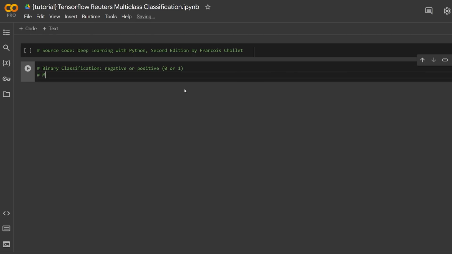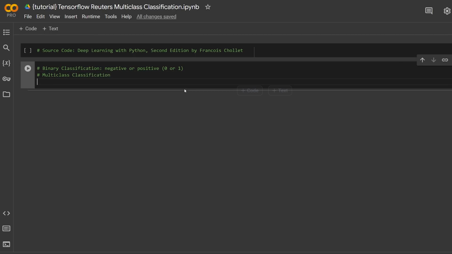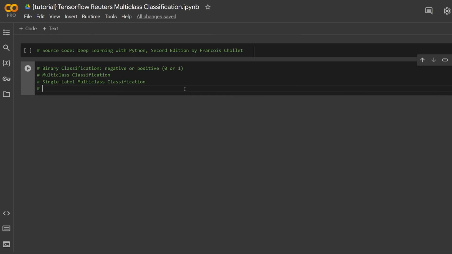So that's only two options, but in the real world, sometimes you have a lot of options. That would be multi-class classification, which you can actually break down further into single label multi-class classification and also multi-label multi-class classification. These sound very similar, but they fall under multi-class classification. Instead of only two classes available to you, like negative or positive, you have multiple. So this could be like dog, cat, goat, zebra, and so on. So you just simply have more than two options.